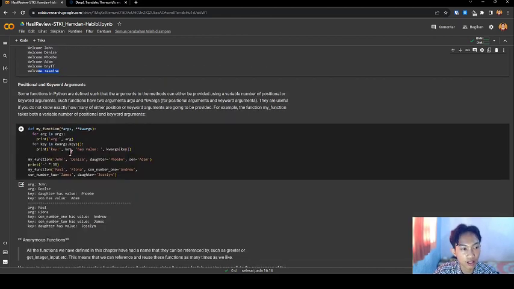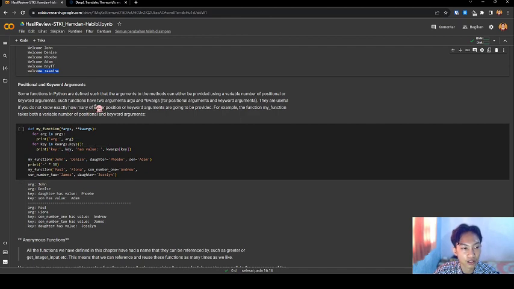Next, positional and keyword arguments. The functions in Python can be defined such that the arguments to the function can be provided using a variable number of positional or keyword arguments.